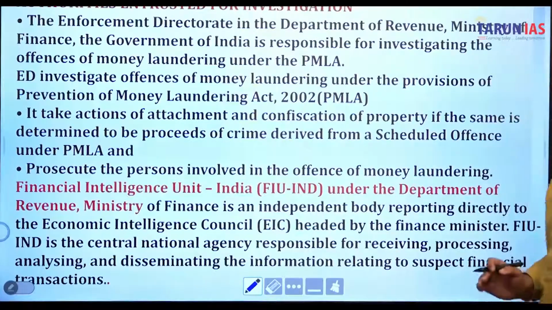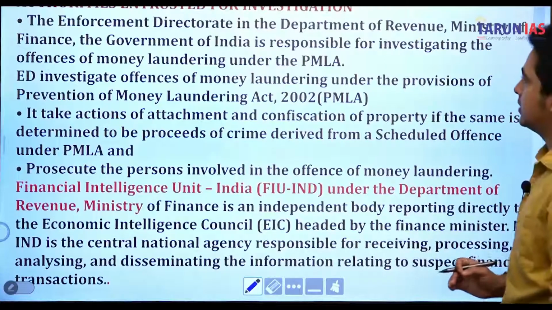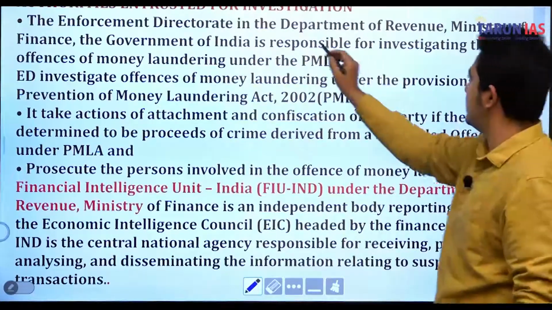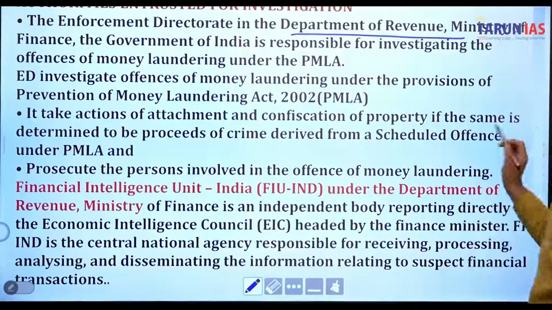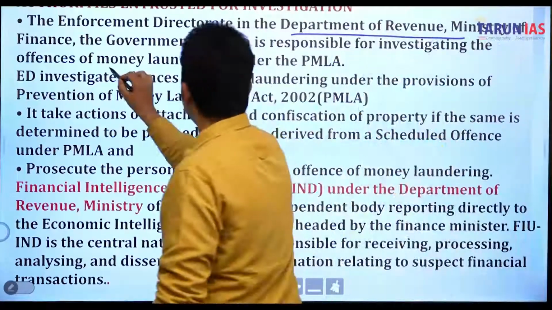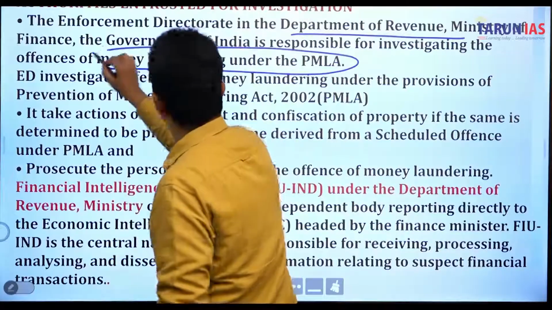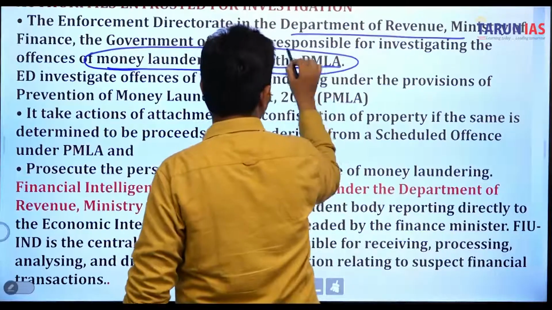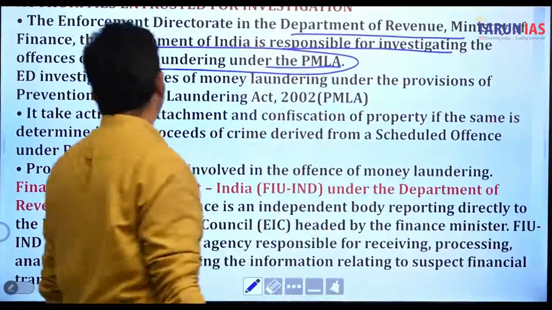Okay, so the authority entrusted with investigation: the ED is in the Department of Revenue, Ministry of Finance, Government of India, and is responsible for investigating the offence of money laundering. So who is responsible for the Prevention of Money Laundering Act? Who is responsible for investigating the offence of money laundering?